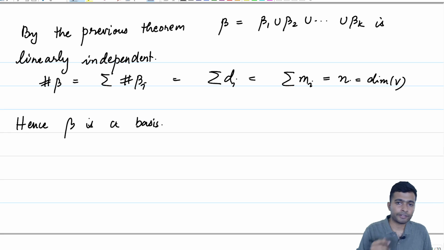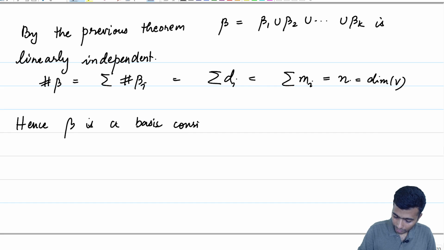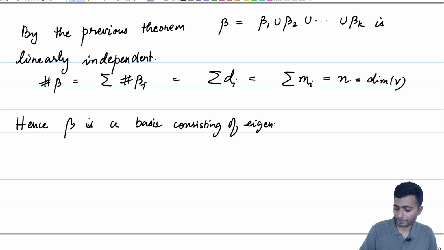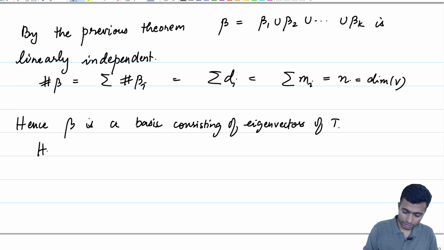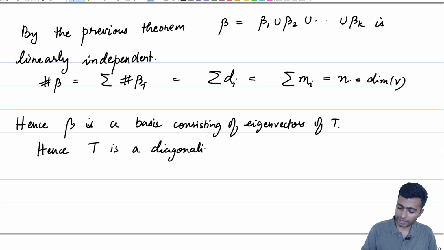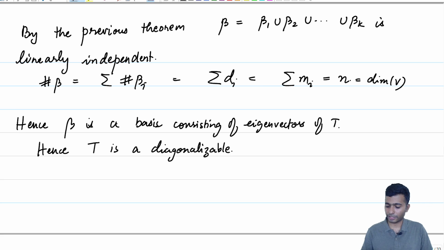Beta consists only of eigenvectors of T, and therefore it is a basis consisting of eigenvectors of T. Hence, T is diagonalizable. So, we have obtained a necessary and sufficient condition on when T is diagonalizable, given that the characteristic polynomial splits.